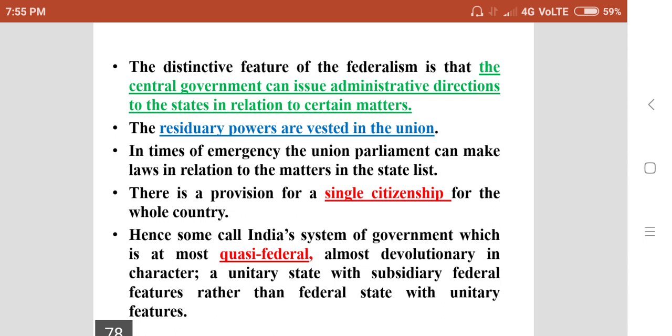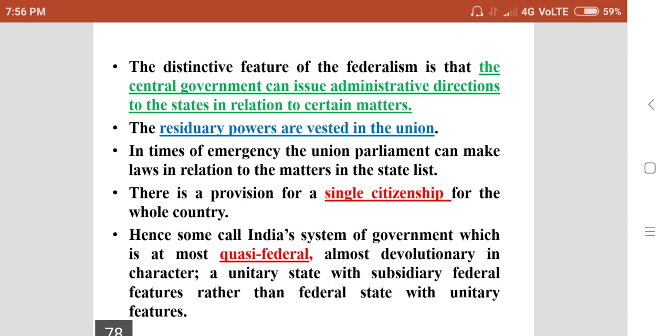But in our country, there is a provision for single citizenship for the entire country. Whatever may be the spoken language or territory or state, the people of India enjoy only single citizenship. So there is no provision to enjoy double citizenship in India.